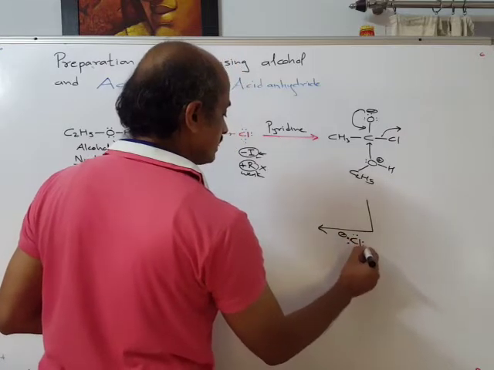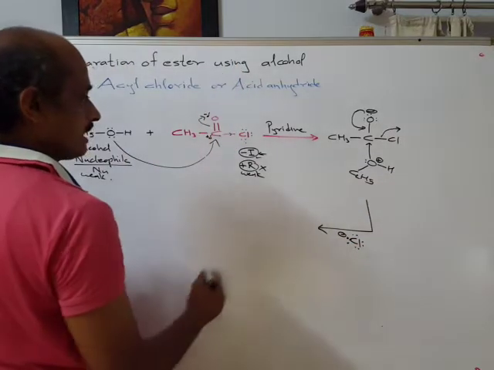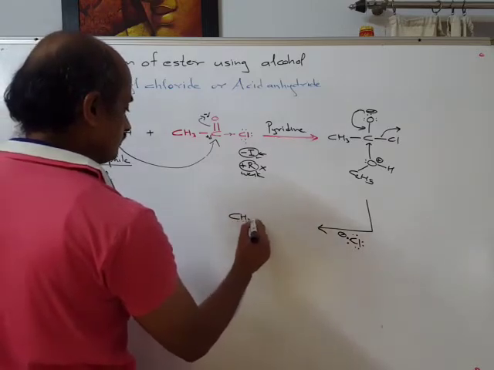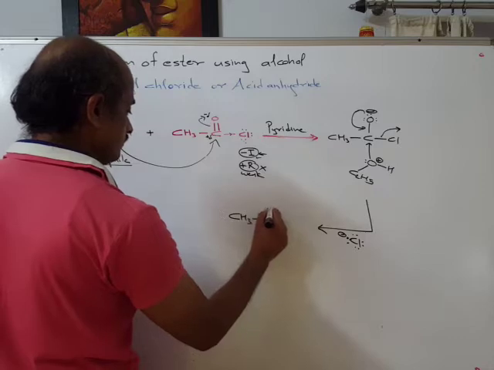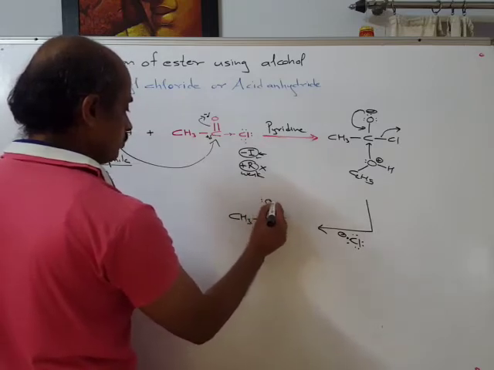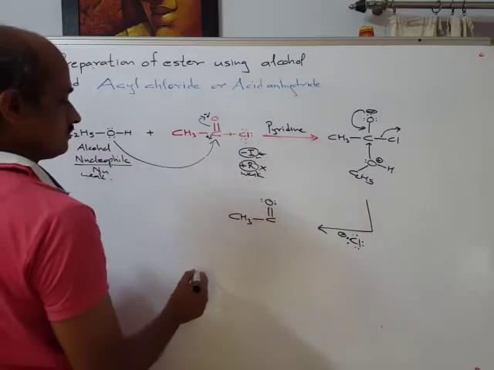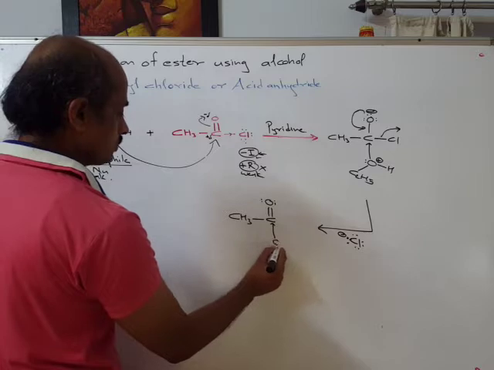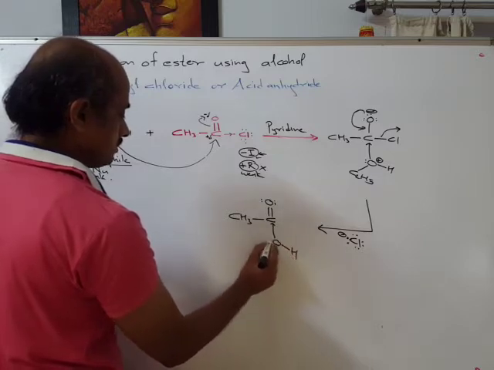Chlorine has 3 lone pairs, and what we get is this. 2 lone pairs as usual, and this was the bond formed by alcohol, oxygen in alcohol, positive charge.